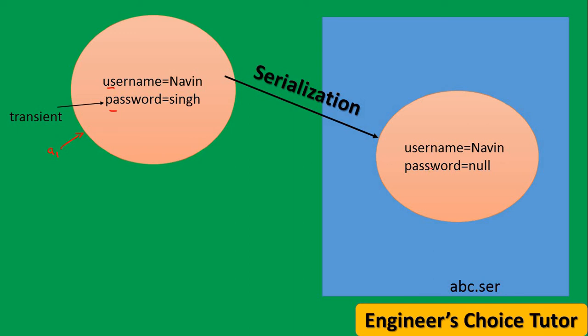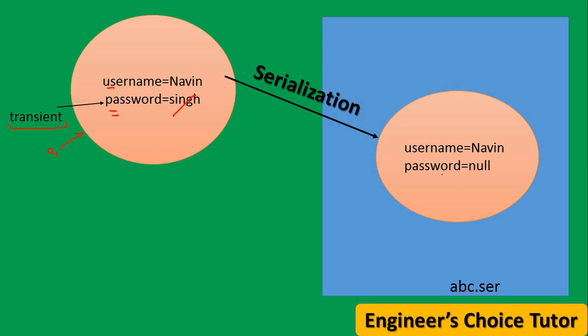Password is very sensitive. We can't save the password anywhere. So to meet the security constraint, we declared password as transient. When serialization happens, the JVM ignores the value of this password field. The JVM only knows that password is a string type and that it is declared transient.